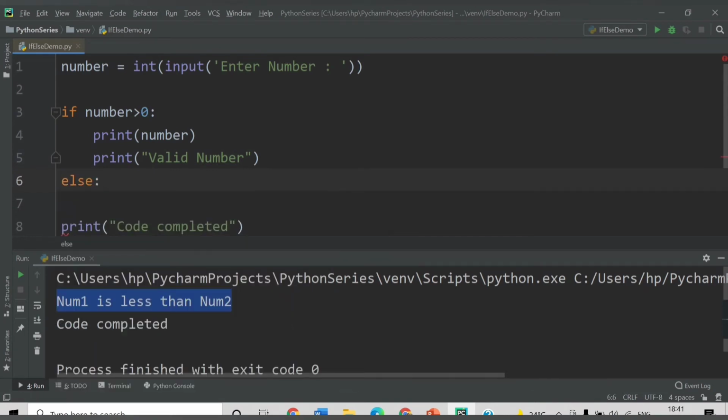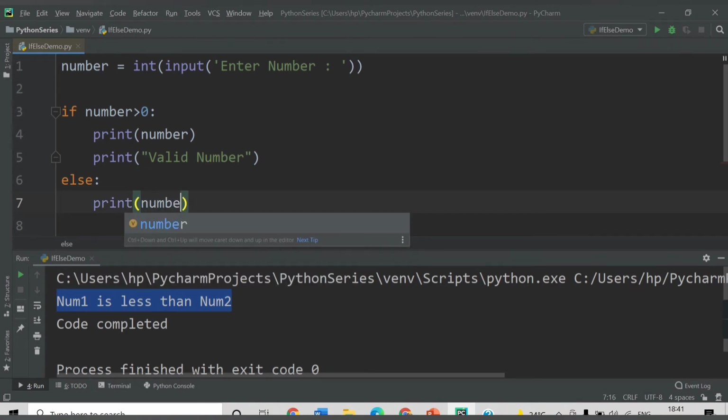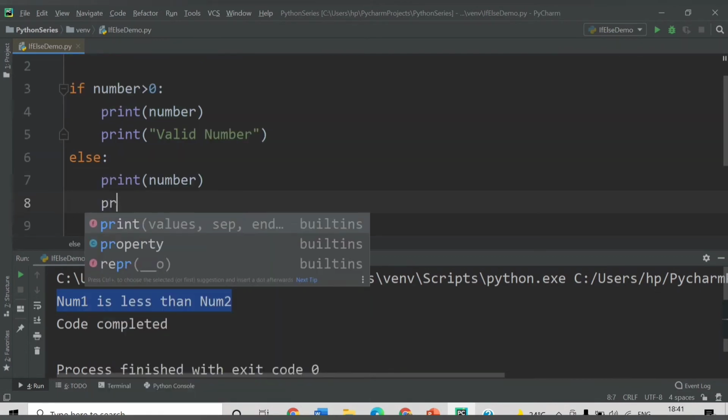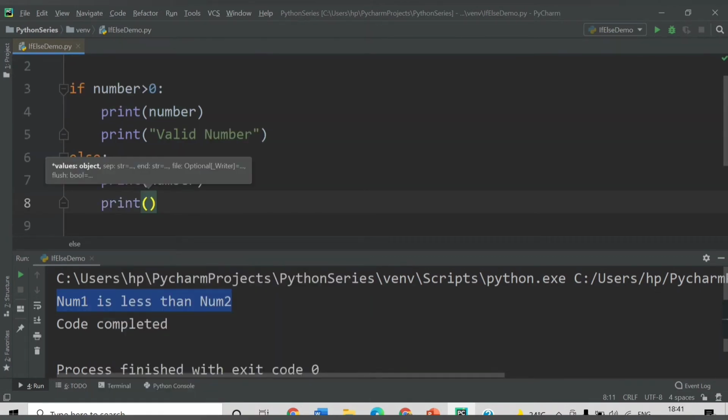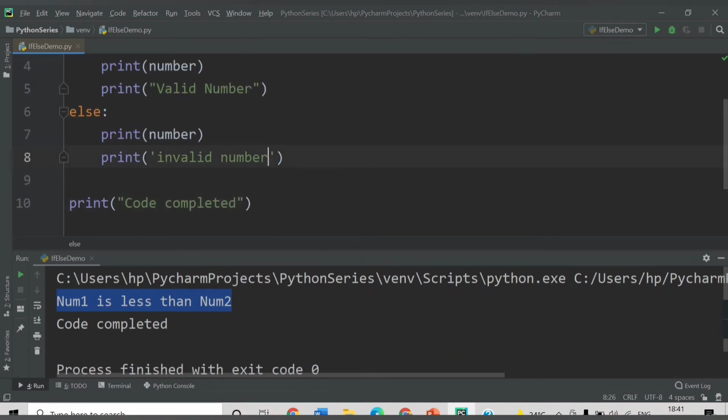So else I will print again that number, and I will say invalid number, and in the last I will print code completed.